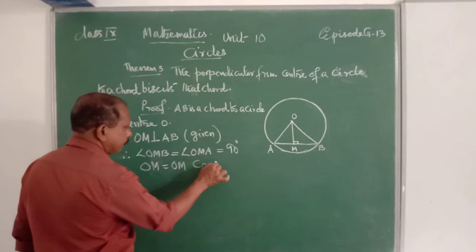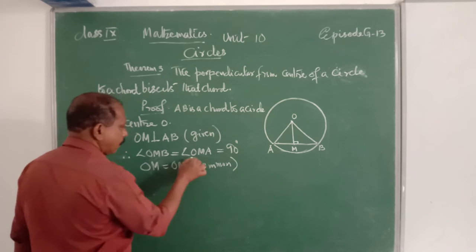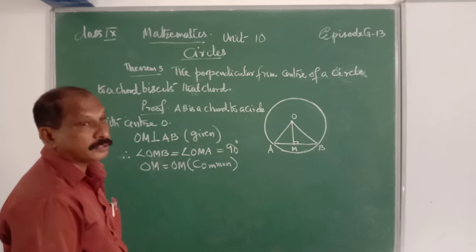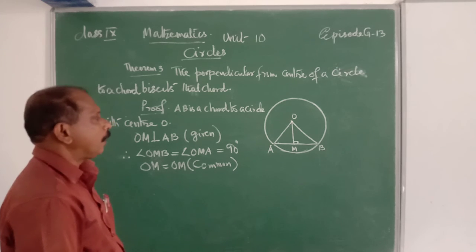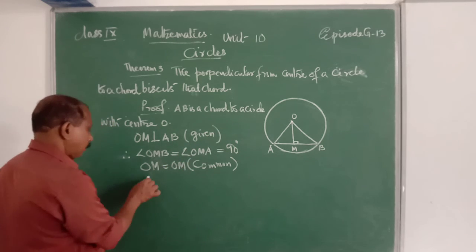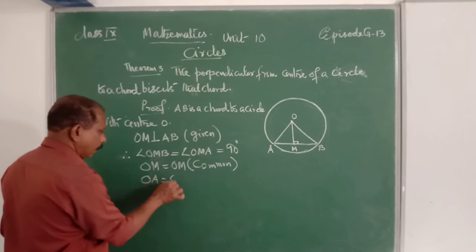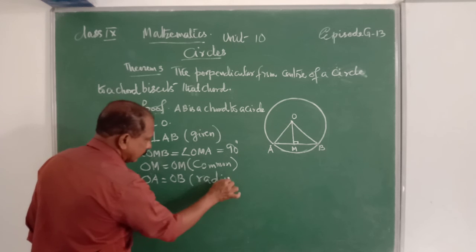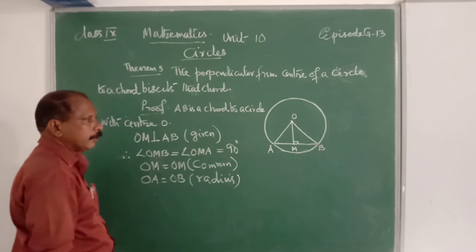Always we should write the reason for each statement. Then OA is equal to OB, that is radius. Clear?